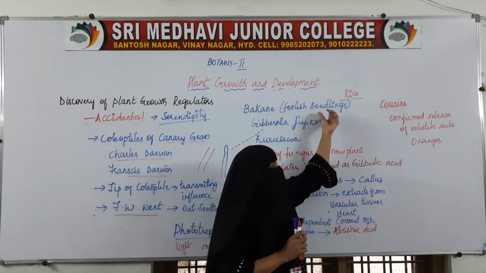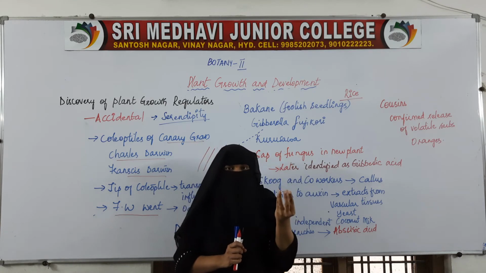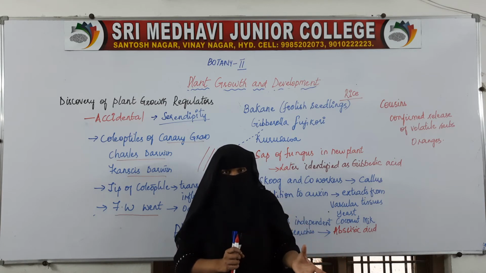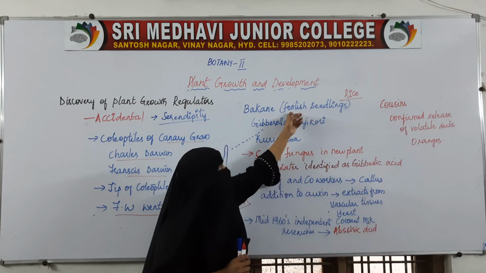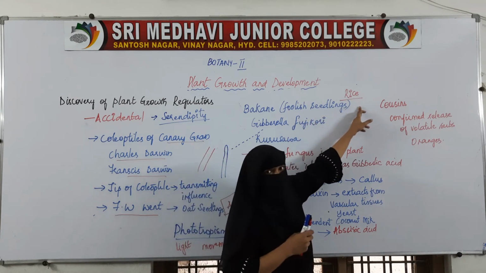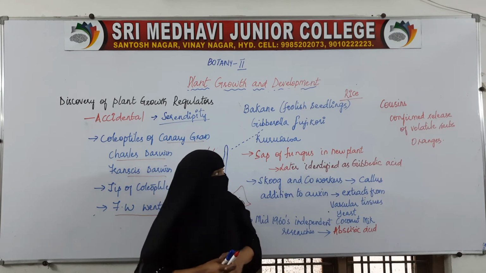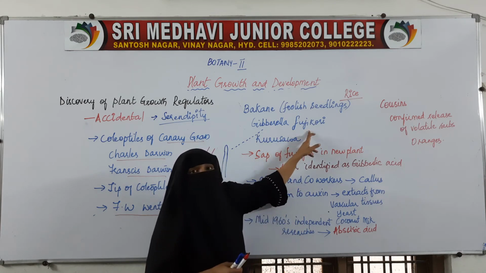Foolish means making a fool. From outside the appearance of the rice is very good, but inside it is just empty, so it is named foolish seedling. This disease is caused by a fungus called Gibberella fujikuroi.